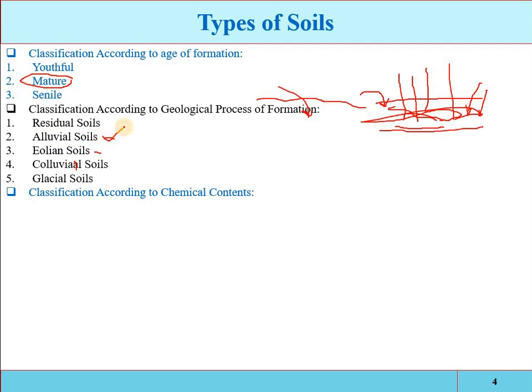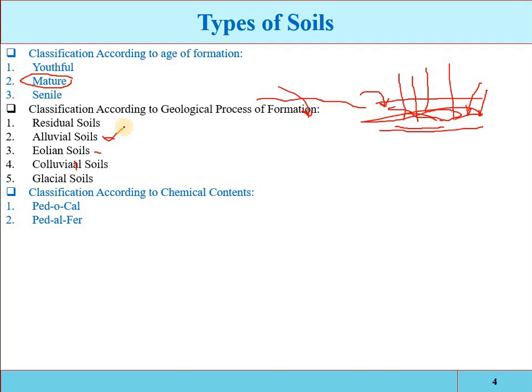This is the best one for agricultural purposes. Now, for the soil classified by chemical content, the first one is pedocal soil, the soil which is rich in calcium carbonate. If calcium carbonate is present abundantly in a soil, it is called pedocal soil. Also, the soil in which aluminium or iron is present abundantly is called pedalfer soil. In such soil, aluminium or iron chemicals are present abundantly.